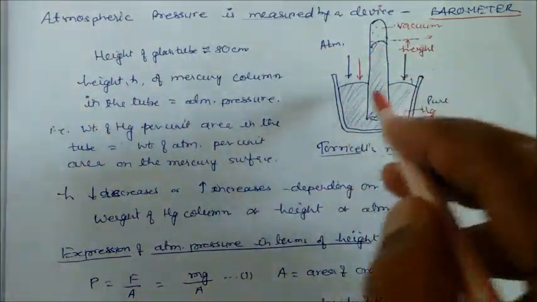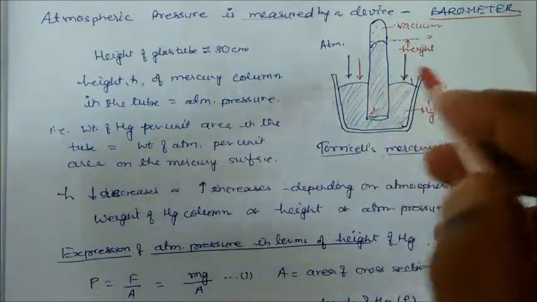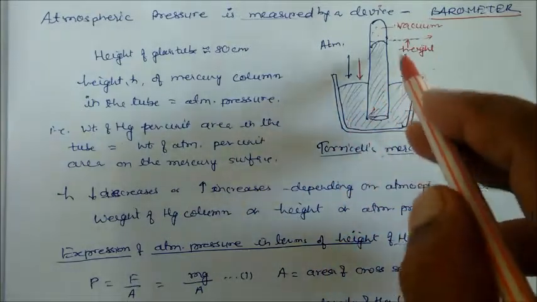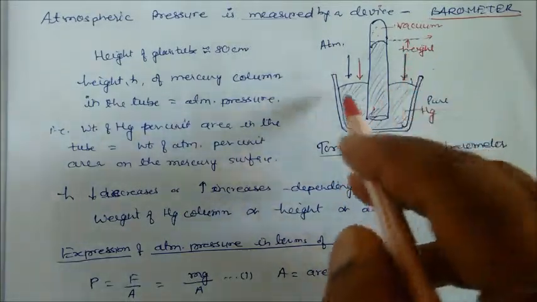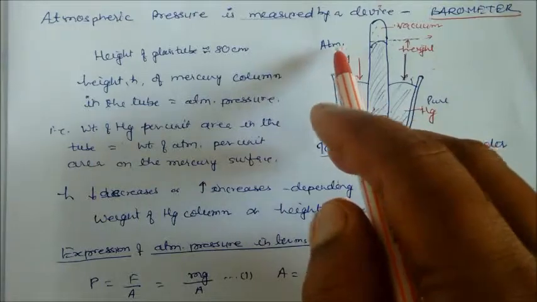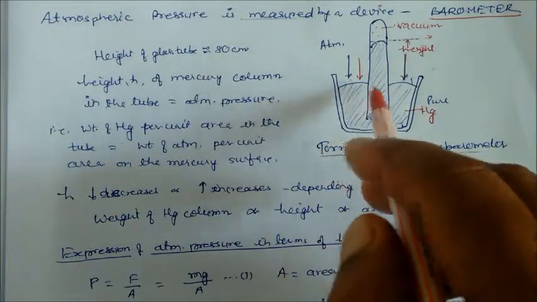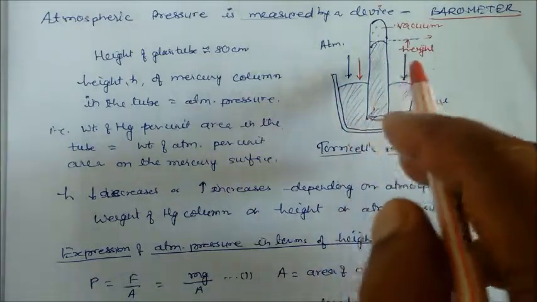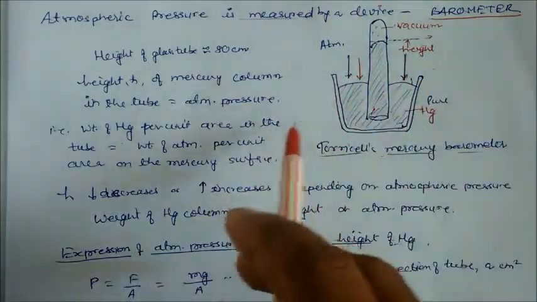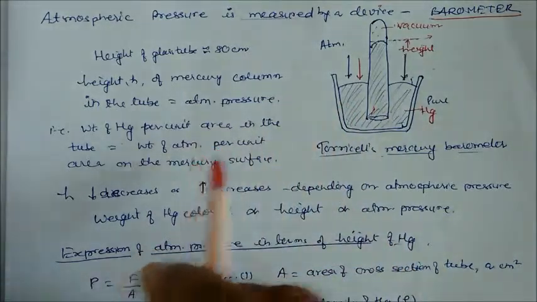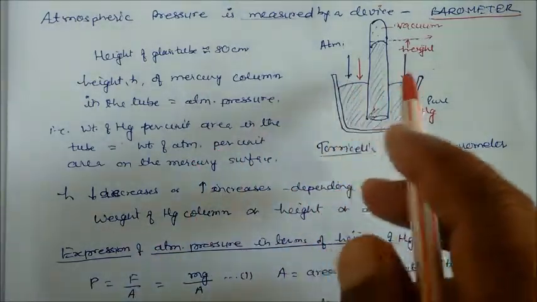He did this so many times, repeated many times. Every time the height was the same. So this indicates that the pressure of the atmosphere outside, which is putting pressure on this mercury, is giving the height of 76 centimeters. So this is the process. In this way we know that the pressure of the atmosphere is 76 centimeters.